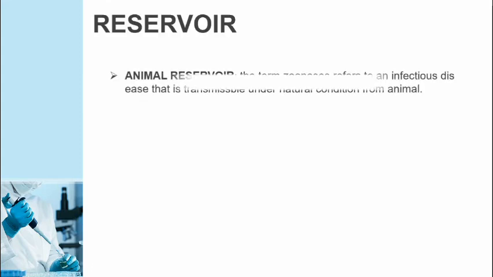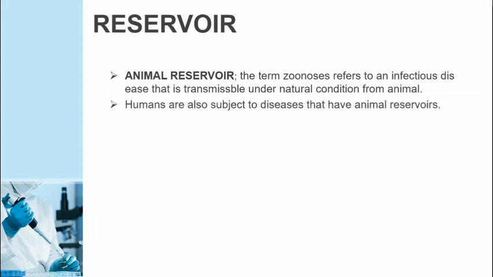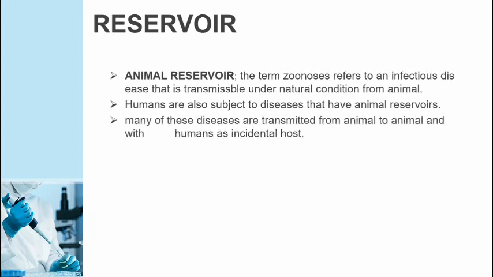Animal reservoir. The term zoonosis refers to an infectious disease that is transmissible under natural conditions from animal. Humans are also subject to diseases that have animal reservoirs. Many of these diseases are transmitted from animal to animal and with humans as incidental hosts.